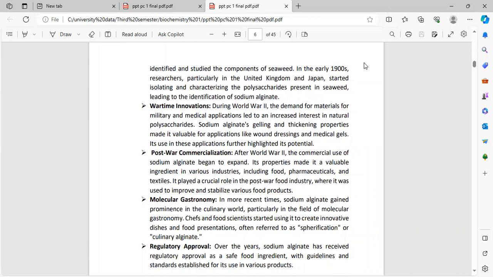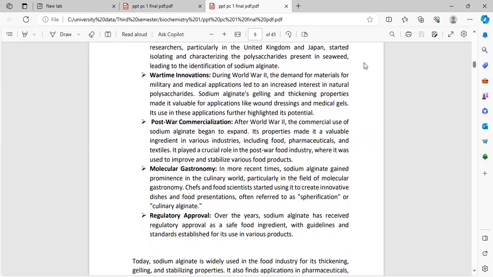Wartime innovations. During World War II, the demand for materials for military and medical applications led to an increased interest in natural polysaccharides. Sodium alginate's gelling and thickening properties made it valuable for applications like wound dressing and medical gels. Its use in these applications further highlighted its potential.